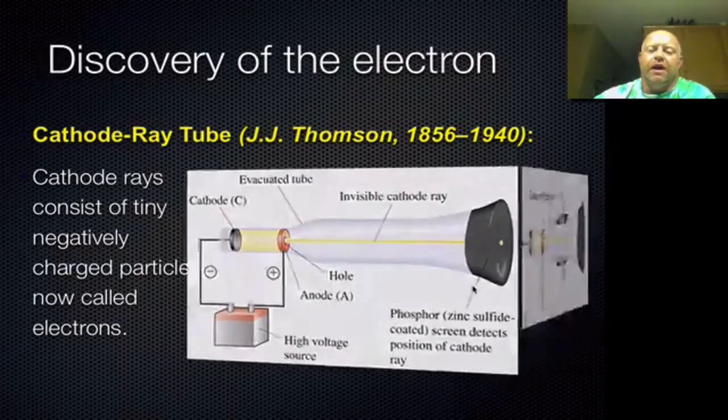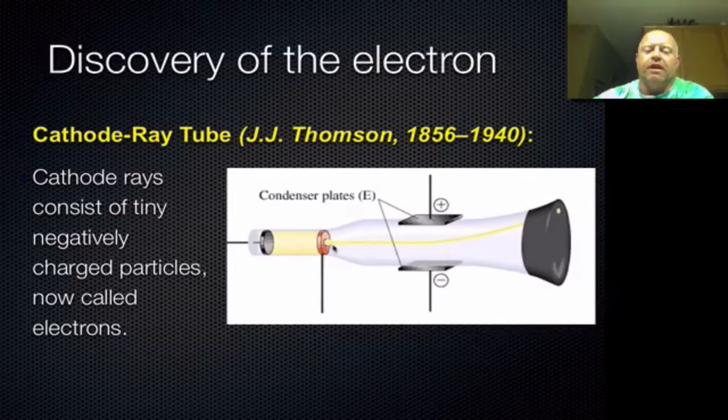Not only was he able to determine the beam existed, he was also able to use magnetic plates called condenser plates with a positive and negative charge to them. That charge would then bend the beam in certain directions. Using very precise and repeated measurements, he was able to compare the power of his charge versus the bend of the beam, and he picked up a mass that was less than that of an atom. So the particles in his beam were not atoms, they were something smaller. And they had a negative charge, so that was the electron. Next slide is a video for you guys that explains that in more detail.